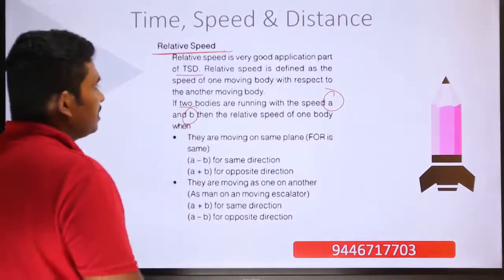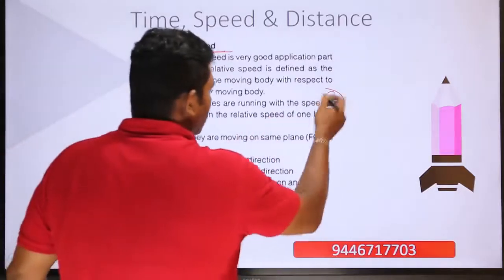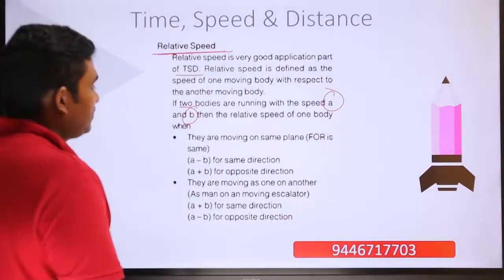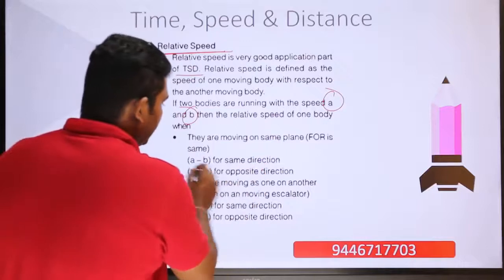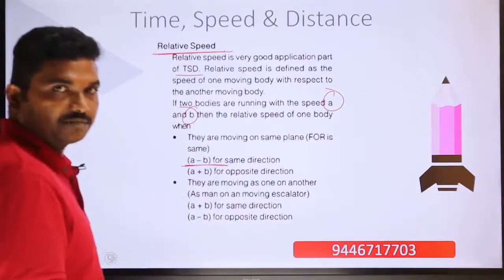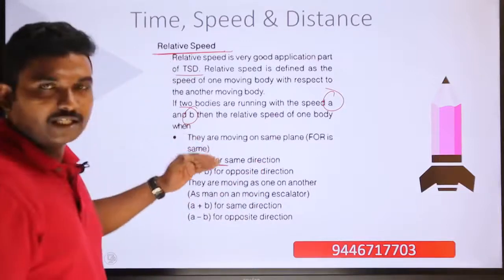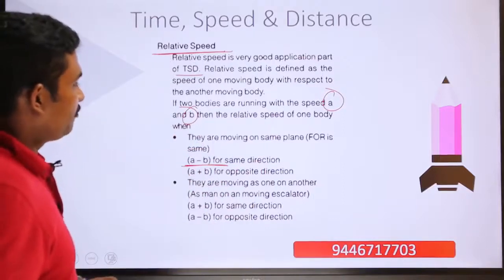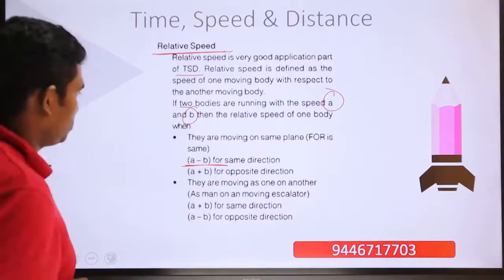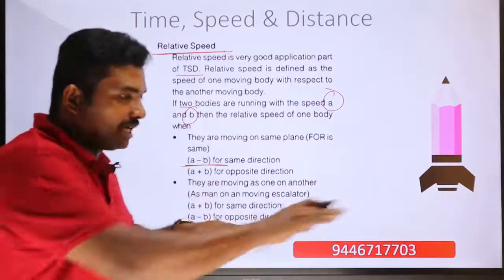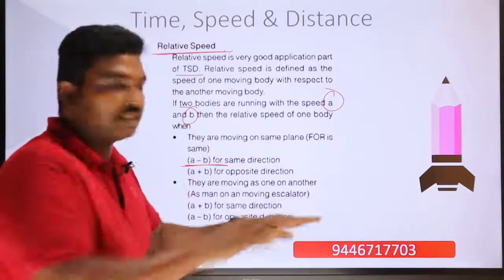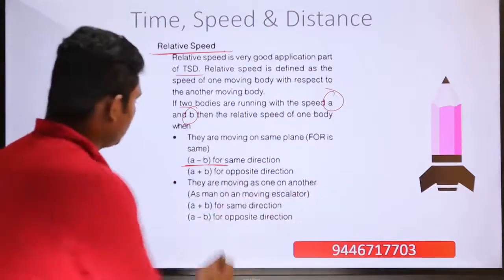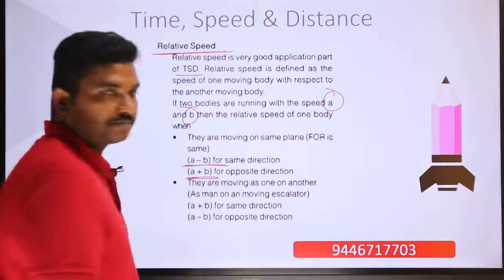That means the first body is running with a speed of A and the second body is running with a speed of B, and if they are moving in the same direction, then their relative speed will be A minus B. So you have to put these expressions in your answer note. For every condition you must have the equation. So if they are moving in the same direction, then the relative speed is A minus B. If they are moving in opposite directions, then the relative speed is A plus B.